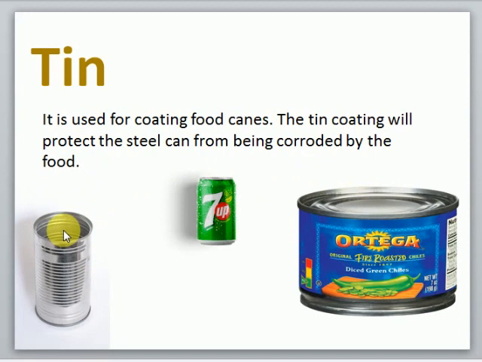So to avoid this, steel cans are coated with tin. Why is tin used in coating steel cans? Because tin is a strong metal. It resists corrosion, so it will protect the steel can from corrosion. So that is the reason why tin is used for coating food cans.